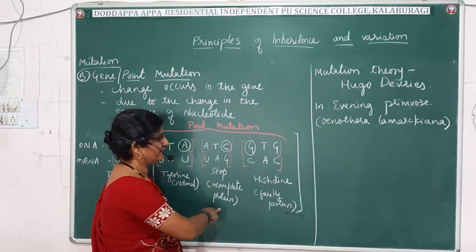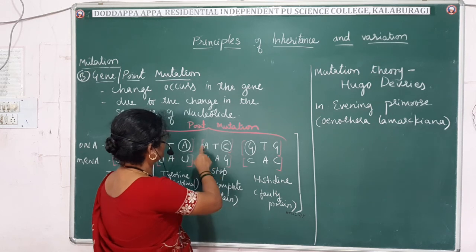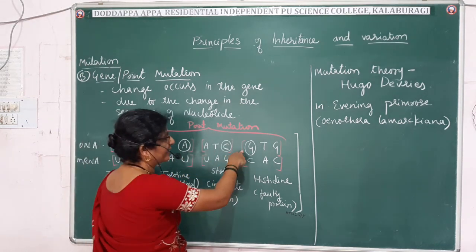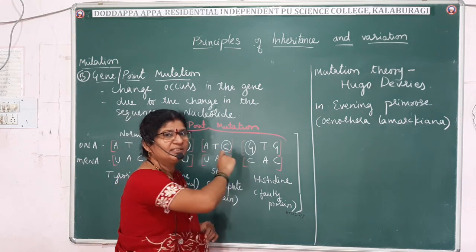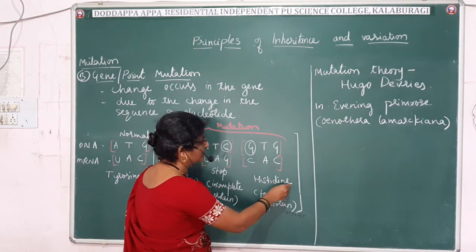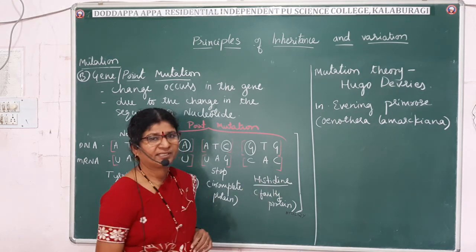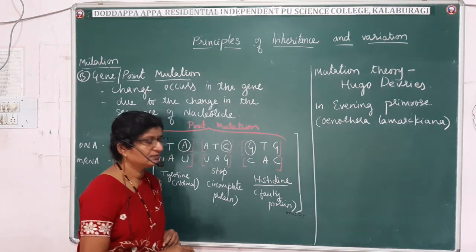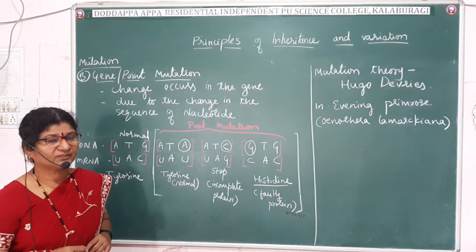Incomplete protein is formed. Suppose instead of A, G gets coded on the DNA due to the mutation, then it will code for histidine, which is a faulty protein. It will not do any function. So like this, gene mutations will have effects.